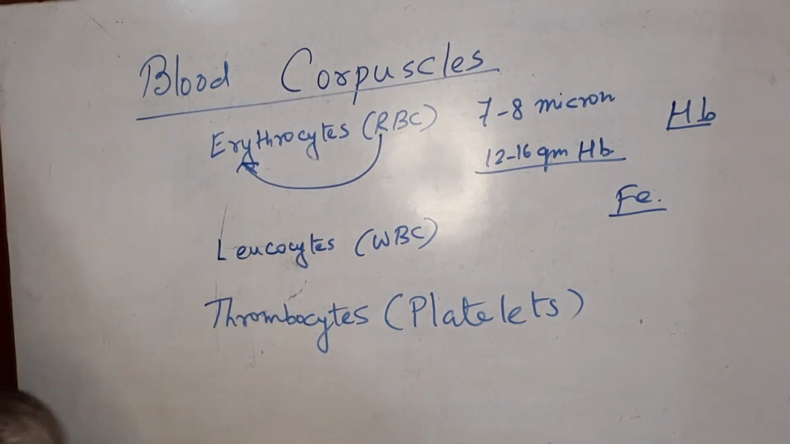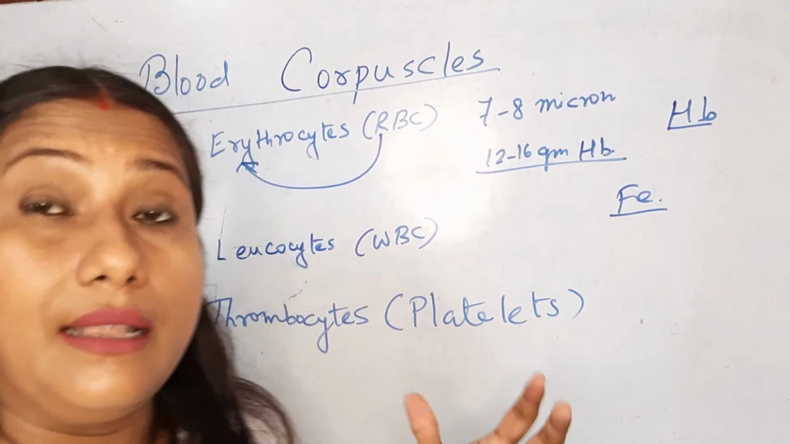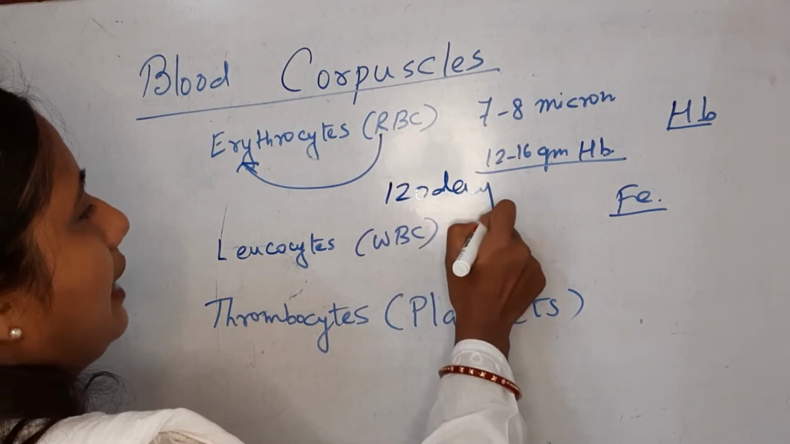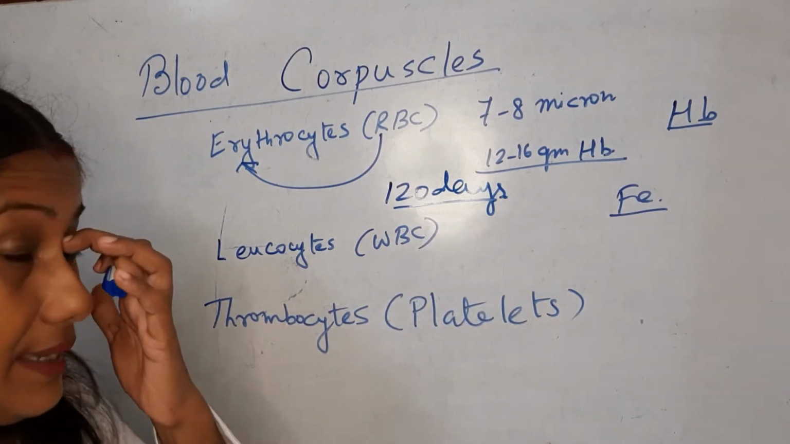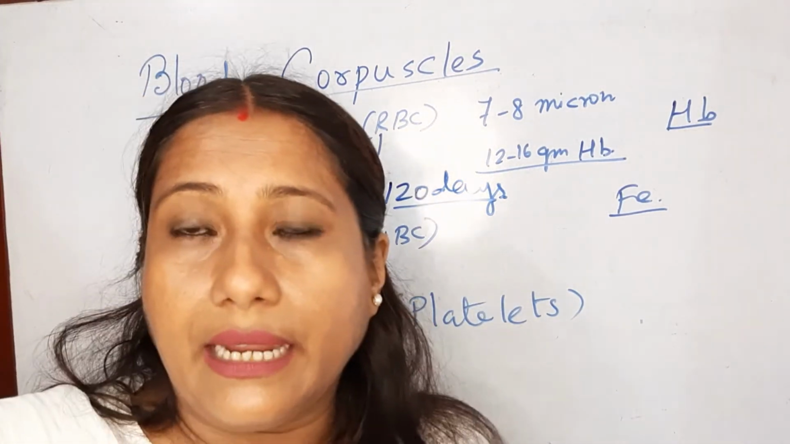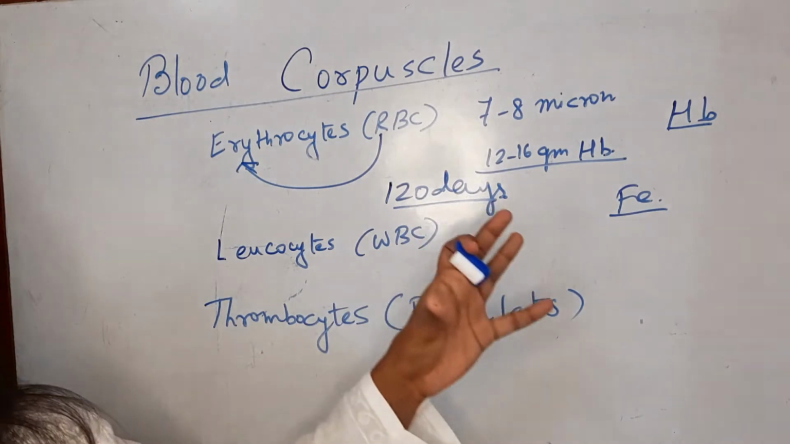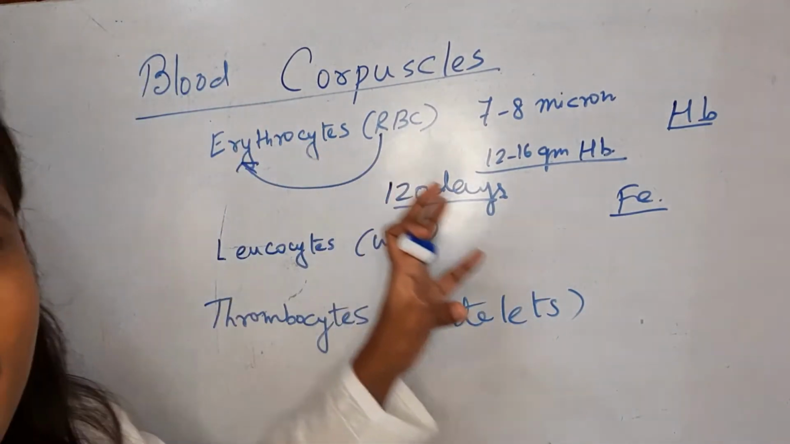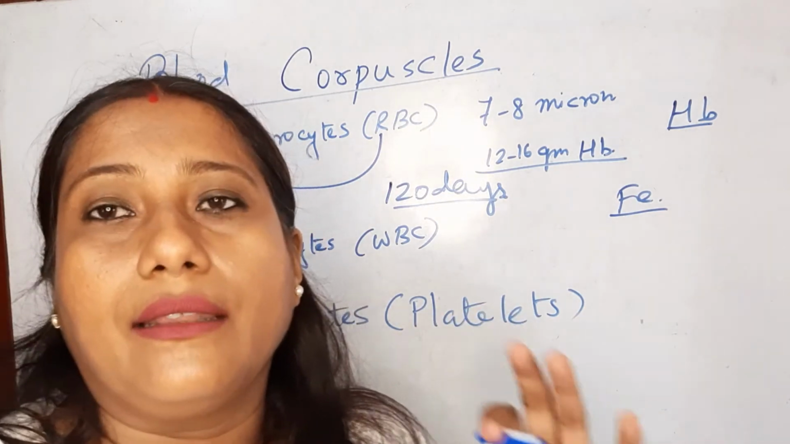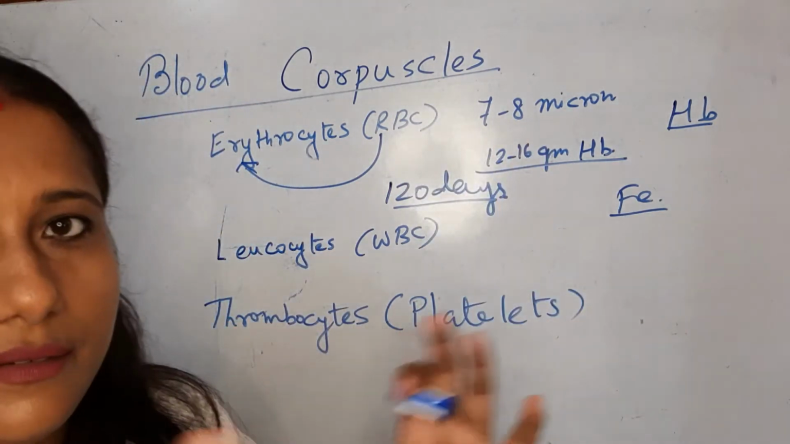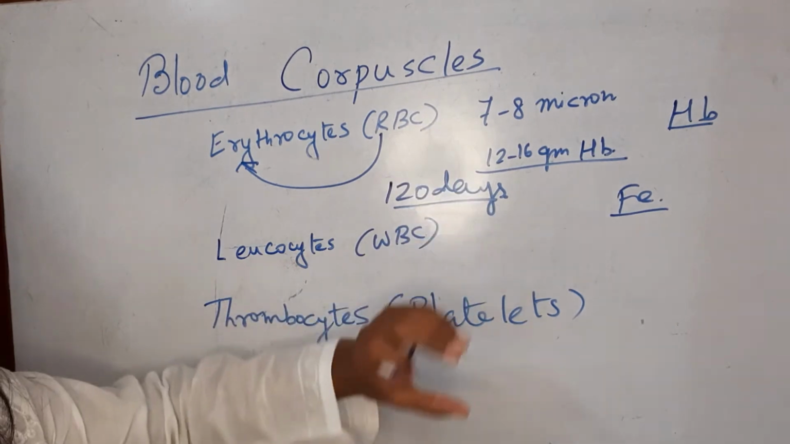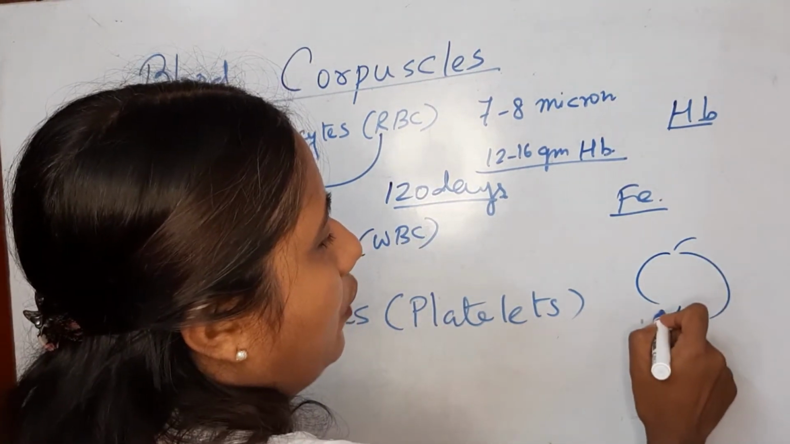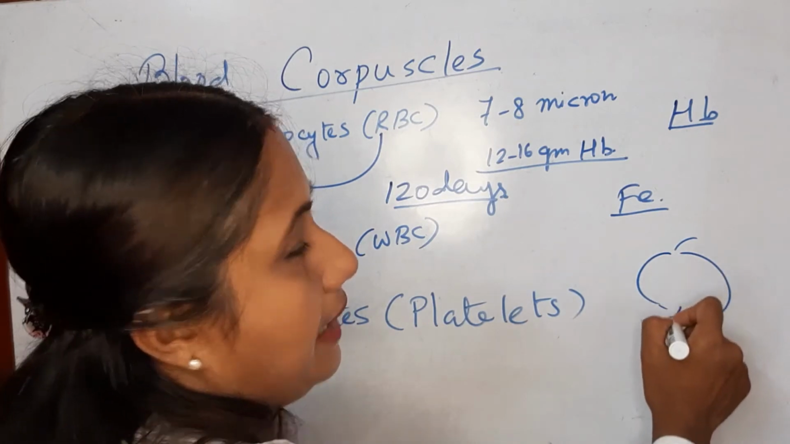The lifespan of RBC is 120 days, after which what happens? After which the RBC gets disintegrated. It gets disintegrated in the liver. When the completion of the life cycle of RBC takes place, it goes to the liver, and in the liver it is damaged, totally destroyed. The plasma membrane gets ruptured, and whatever components are present inside come out.